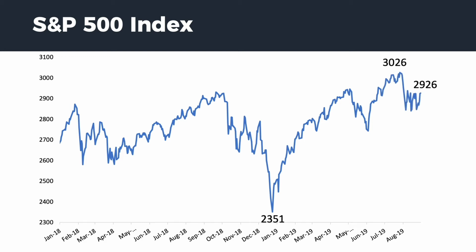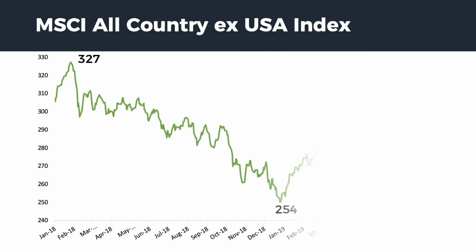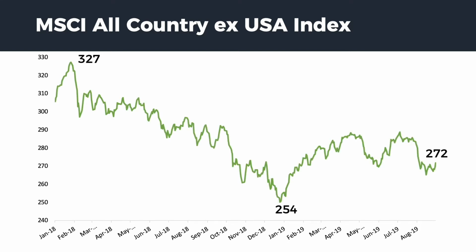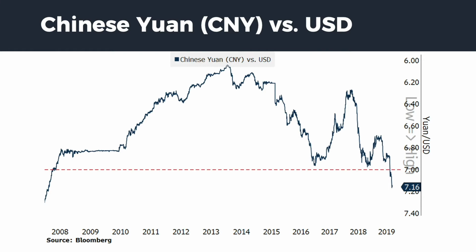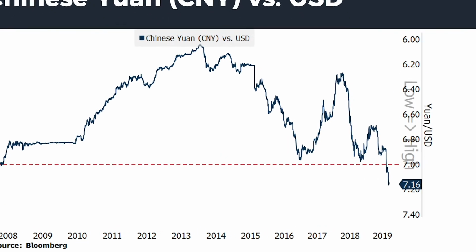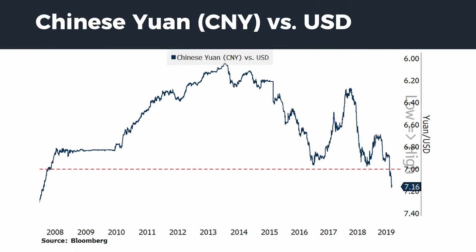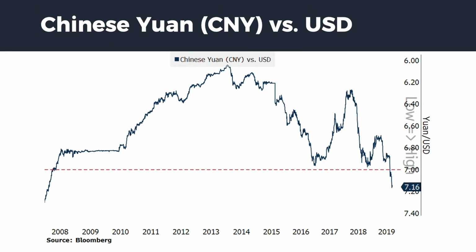However, over the past 12 months, the S&P 500 index has a price return of roughly zero, with plenty of volatility in between. Foreign stocks also posted losses during August and were negatively impacted by foreign currency weakness versus the US dollar. Most notably, China allowed the yuan to weaken below 7 yuan per US dollar, a mark that the yuan has not slid through for over a decade.